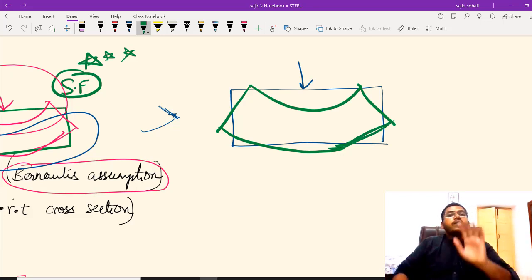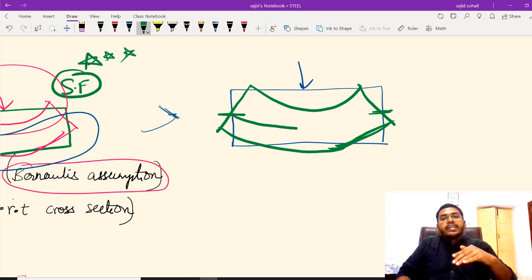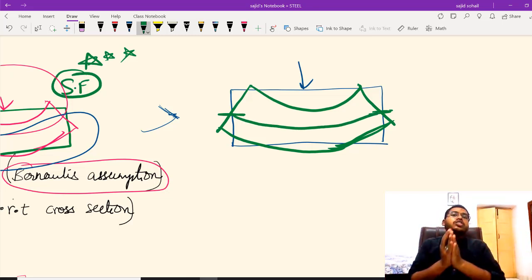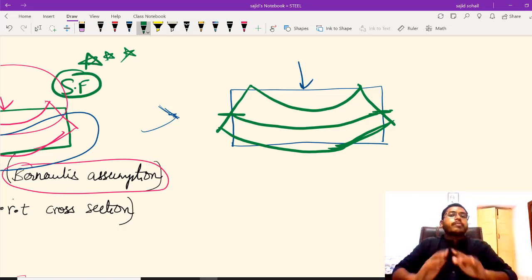Okay, I hope it is clear. So there will be a zone. Okay, there will be a plane which is not taking either compression or tension. That plane I am calling as neutral axis. याद रखना, very important term है neutral axis, in which you don't have either compression or tension.